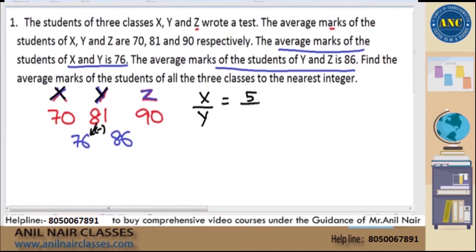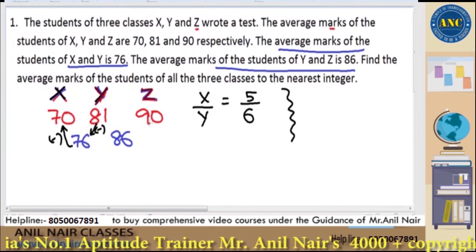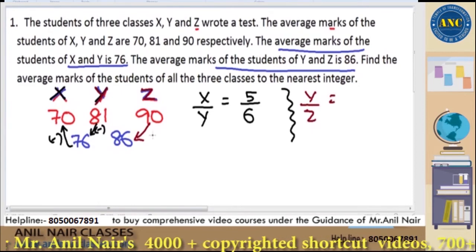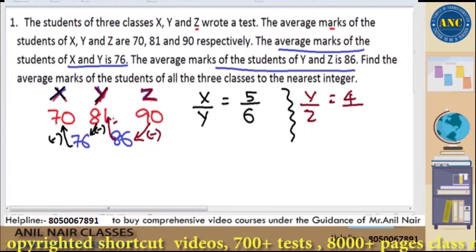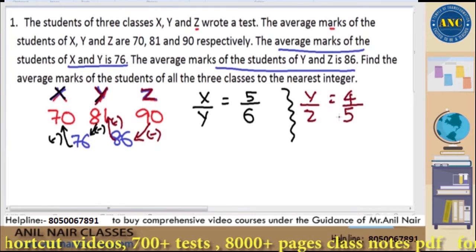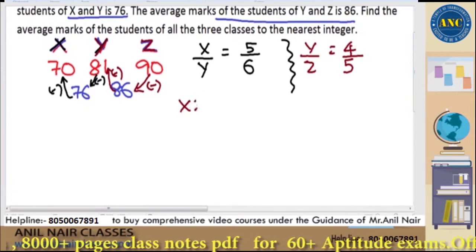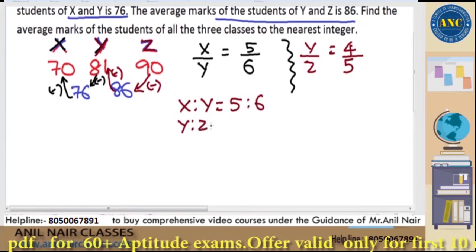It is 5. 76 minus 70 is 6. X is to Y is 5 is to 6. Apply the same logic here. This is Y is to Z. Y by Z is 90 minus 86, it is 4. 86 minus 81 is 5. Right? If I solve it, X is to Y is 5 is to 6, and Y is to Z is 4 is to 5.